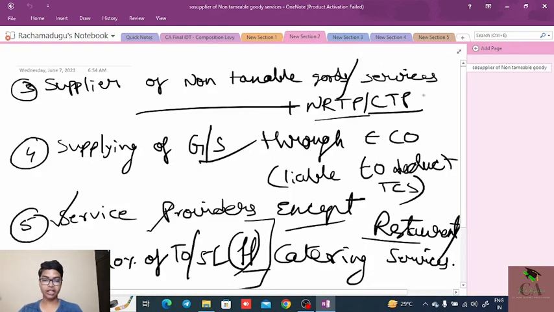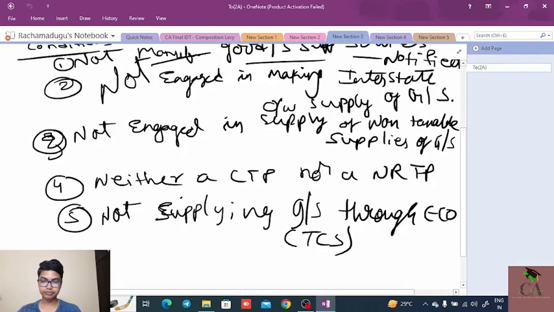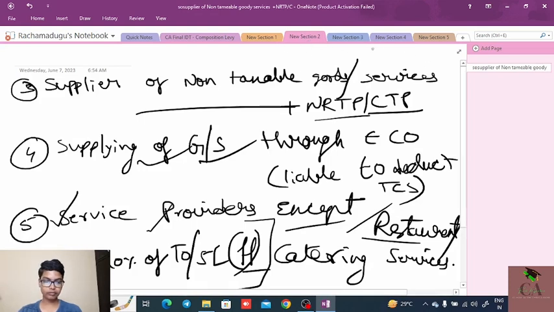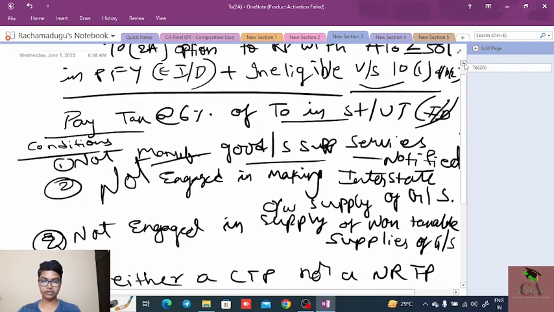Next, supplier of the non-taxable goods or services plus supply to the non-resident taxable person or the casual taxable person, and supplying of goods or services through the e-commerce operator who are liable to deduct the TCS, and services provided except the restaurant or catering services, and whose supply of services is up to 10% of the turnover or 5 lakhs, whichever is higher. And we have discussed about that.